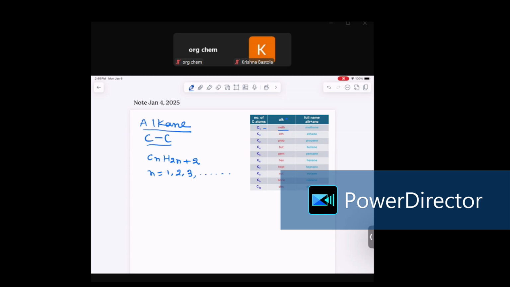So there can be many members of alkane. First we can start with an alkane that has n equal to 1. When I change the formula, in place of n when I put 1, the formula becomes C1H, so 2 times 1 is 2, plus 2 is 4. So the formula is CH4.